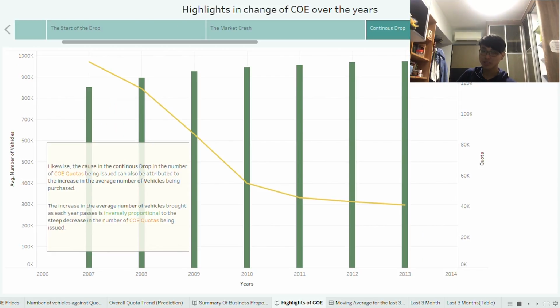After that, there was a continuous drop, and the cause of the continuous drop in the average COE quotas being issued is attributed to the increase in the average number of vehicles being purchased. And you can see that the increase in the average number as each year passes is inversely proportional to the steep decrease in the number of COE quotas being issued.